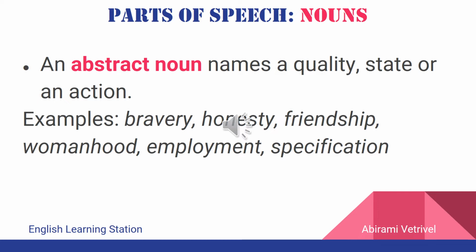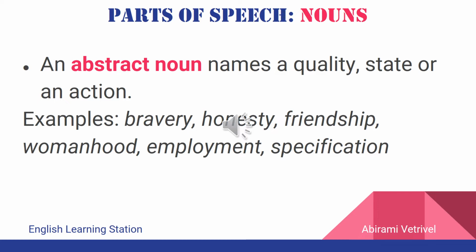The first example given here is bravery, which is the name of a quality, the state of being brave. The second example given is honesty. Again, the quality of being honest. You can see these qualities manifested in a person, but these qualities as such cannot be seen through our naked eyes. It can be felt and experienced only.